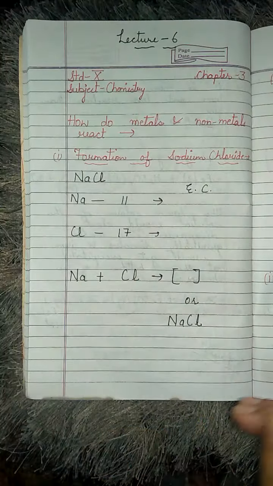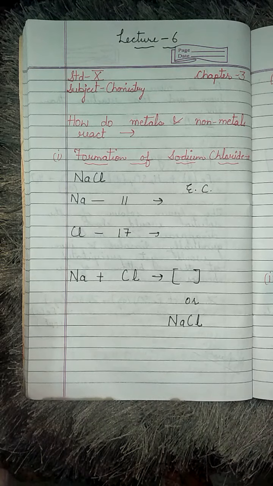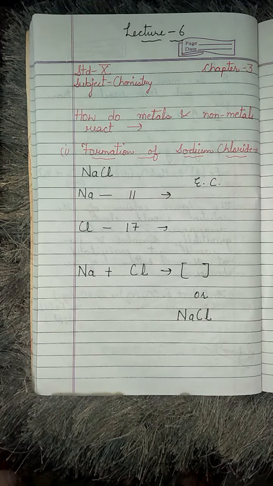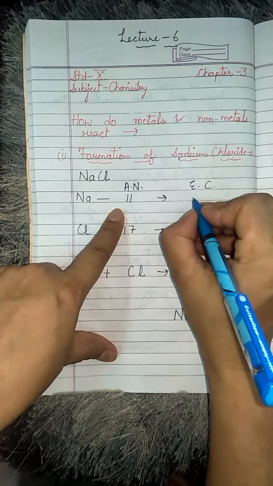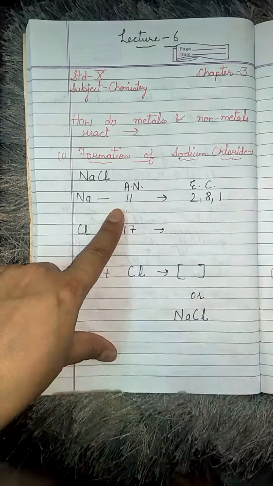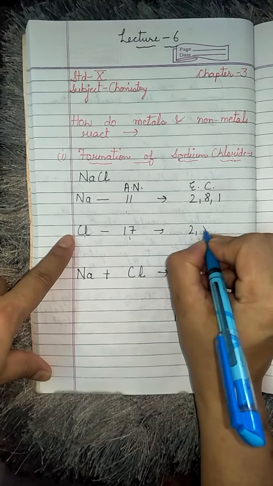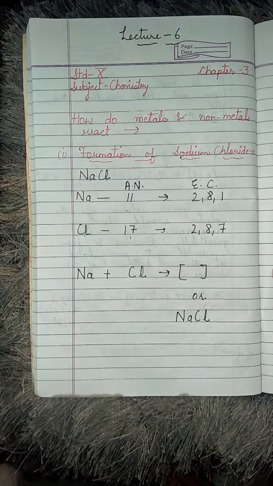Let us see. Now see, we have taken the formation of sodium chloride. When we want to form sodium chloride, we have written it this way: sodium chloride. Fine. Now the atomic number for sodium is 11. Its electronic configuration will be 2, 8, 1. Similarly, chlorine has atomic number 17. Its electronic configuration is 2, 8, 7.